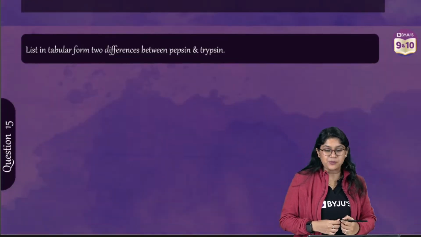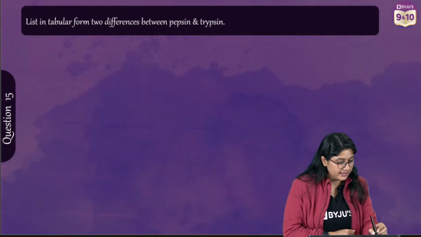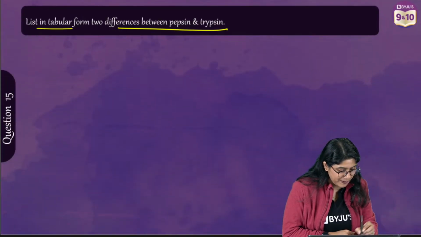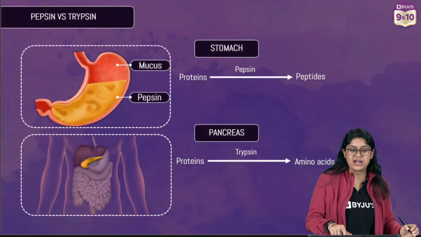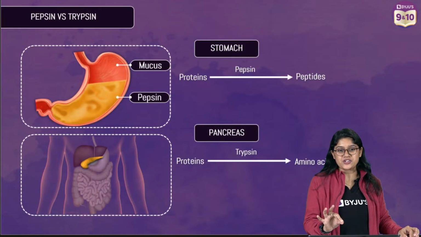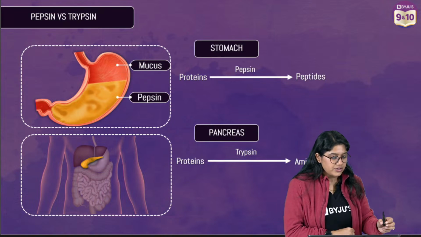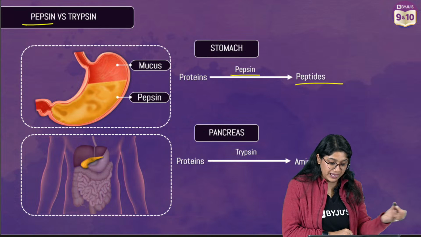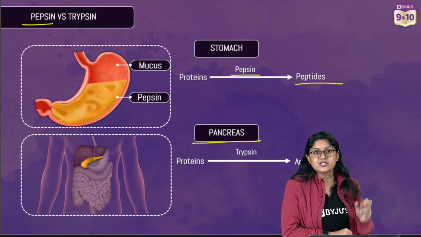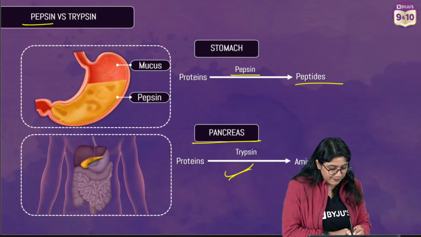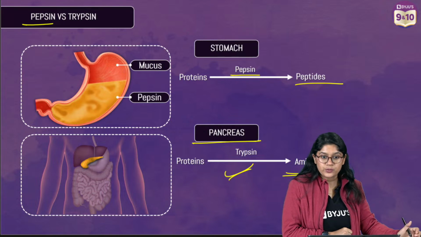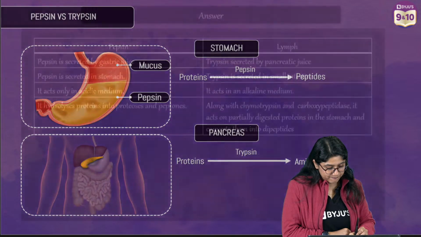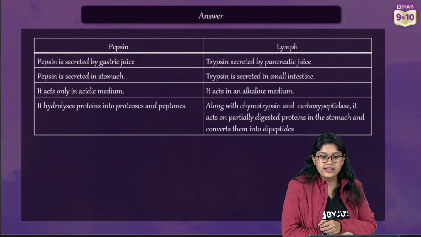Okay everyone, let's see question number 15. List in tabular form the difference between pepsin and trypsin. See, we have this question, a super important question. Pepsin, of course, is secreted in the stomach, which helps in the breakdown into peptides. The pancreas secretes the trypsin enzyme, which helps in the breakdown into amino acids. Clear, everyone?